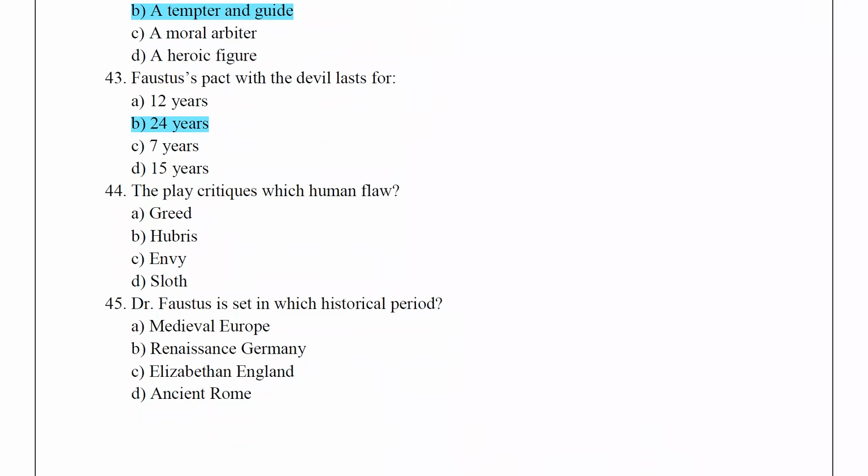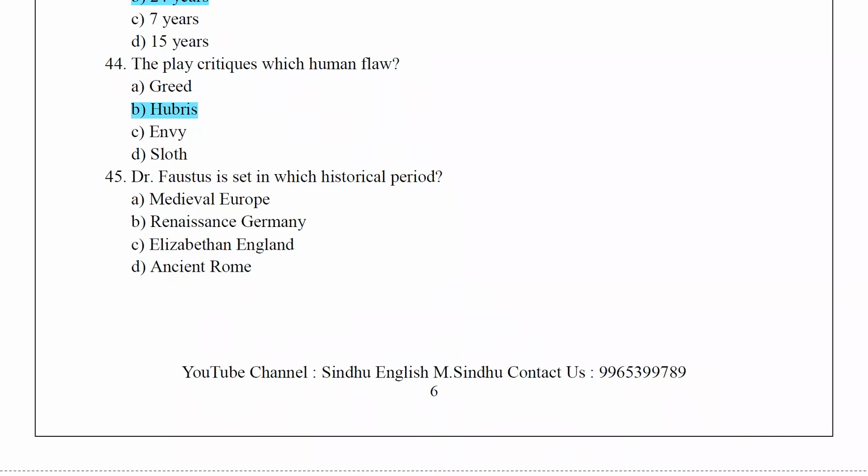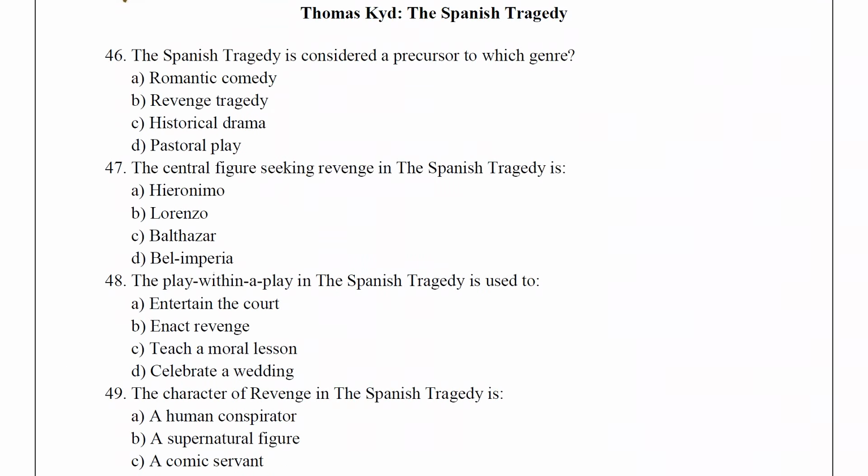The play critiques which human flaw? The human flaw, that is hubris. Dr. Faustus is set in which historical period? Renaissance Germany. The next topic, Thomas Kyd, The Spanish Tragedy. The Spanish Tragedy is considered a precursor to which genre? The answer, revenge tragedy.